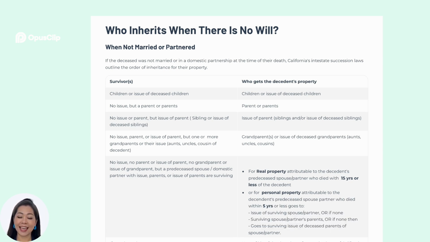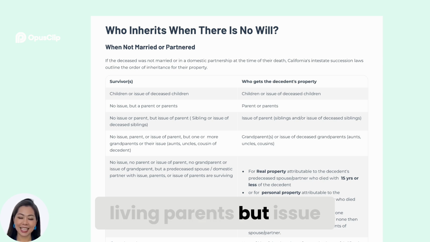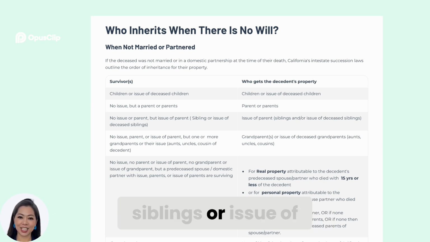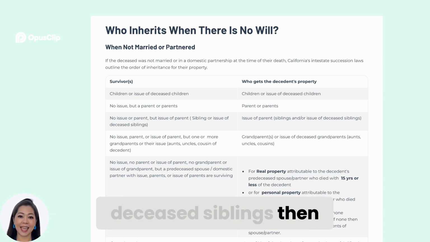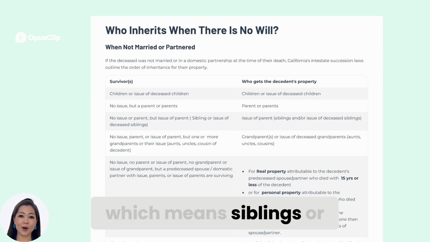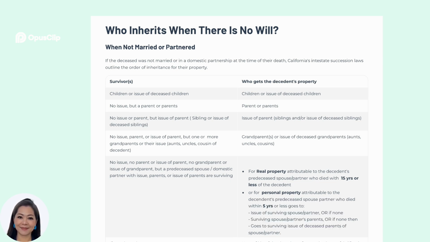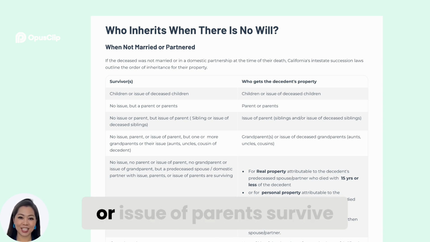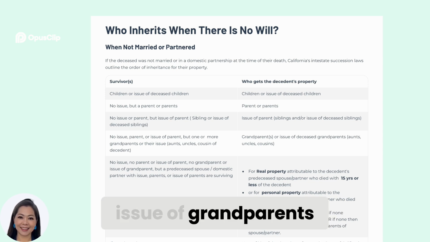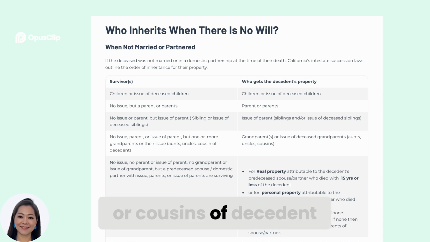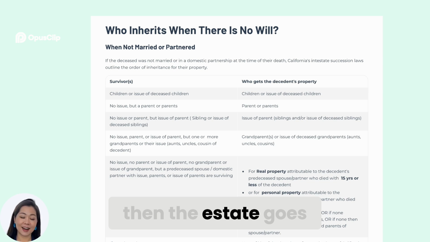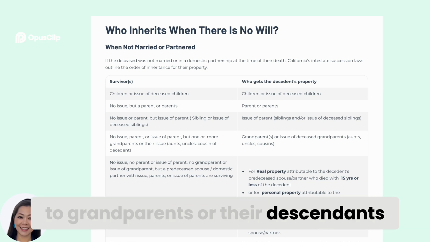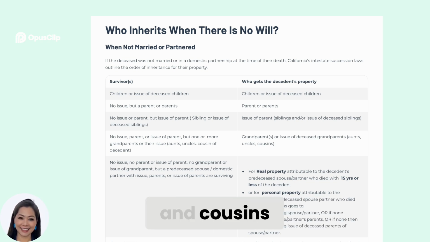Third, if no children or living parents but issue of parents such as siblings or issue of deceased siblings, then the property goes to the issue of the parents, which means siblings or issue of deceased siblings. Fourth, if none of children, parent, or issue of parents survive, but grandparents or issue of grandparents, aunts, uncles, or cousins of the decedent, then the estate goes to grandparents or their descendants, aunts, uncles, and cousins.